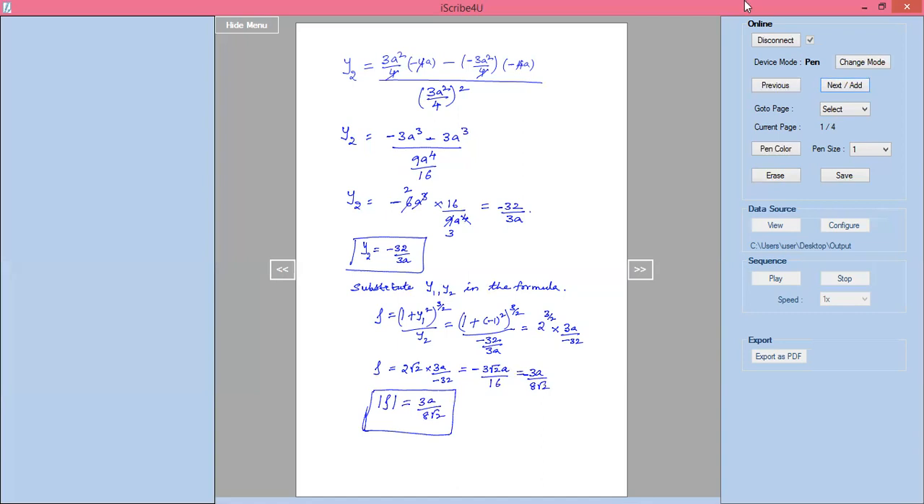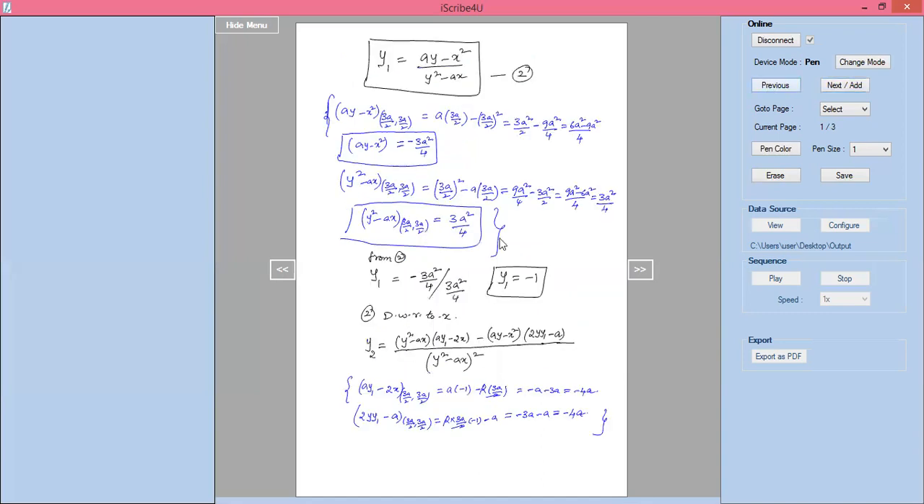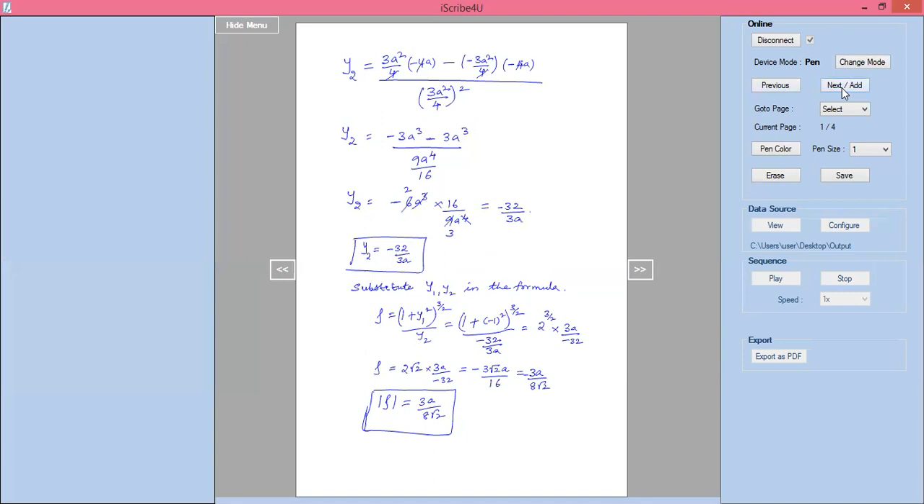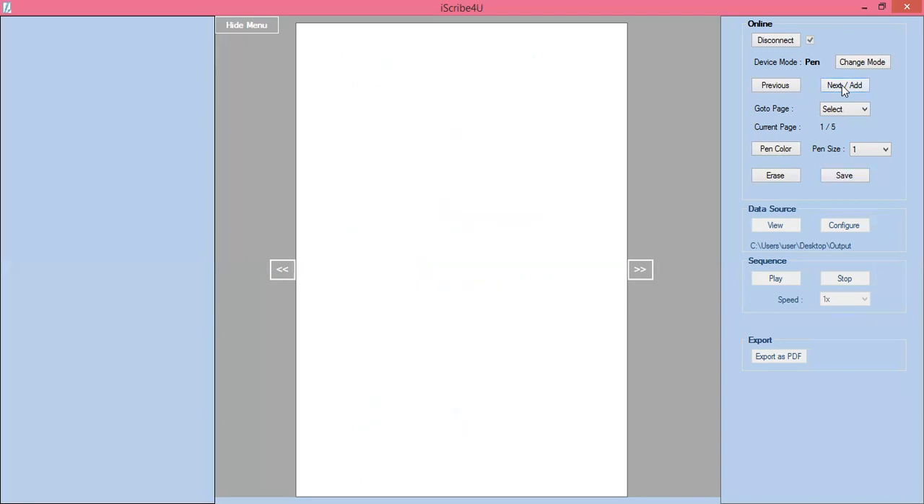Right, here the simplifications I have done separately. This one I have done separately, and this one separately. Then I am using them in those equations. Right. So this is the required solution for that given problem. Next question. Next question you can take.